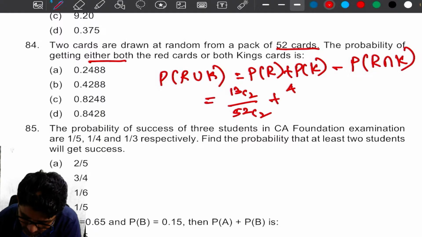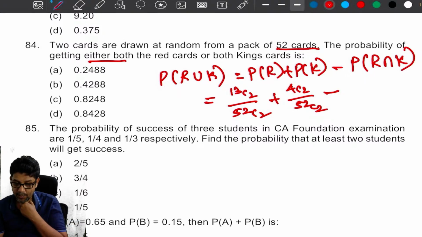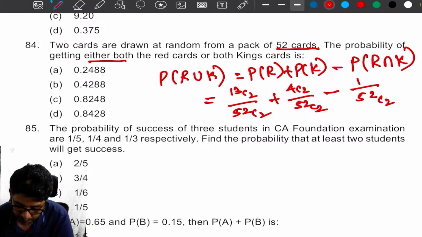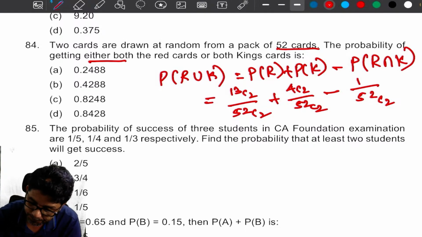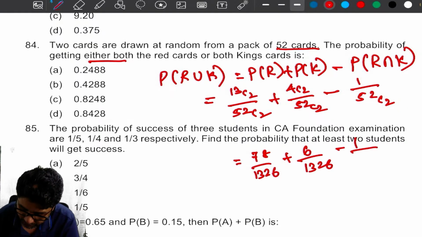Probability of king is 4C2 by 52C2 minus probability of red as well as king. Okay, probability of red as well as king. There will be 2. Same 1 by 52C2. So 13C2 is 78. 78 divided by 1326 plus 6 divided by 1326 minus 1 divided by 1326. 84, 83 divided by